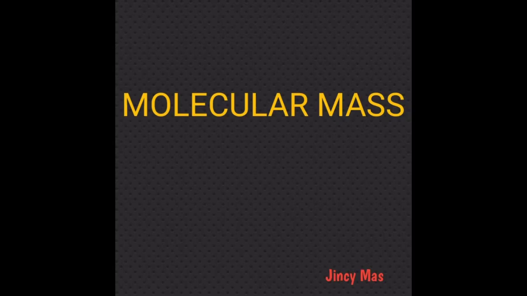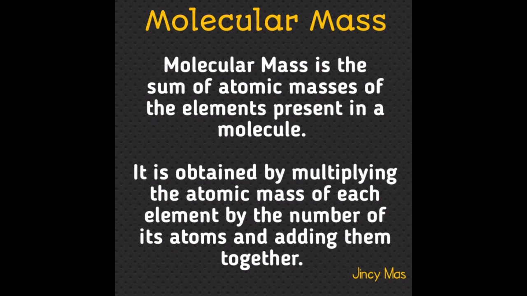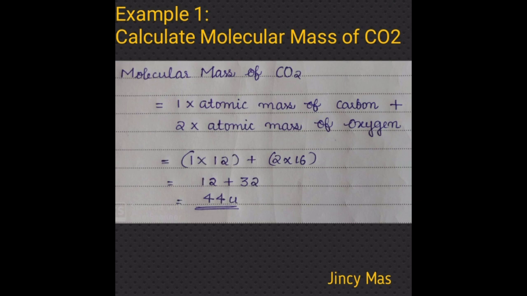Now we will move on with yet another important topic of this chapter, that is molecular mass. So what is molecular mass? Molecular mass is the sum of atomic masses of the elements present in a molecule. It is obtained by multiplying the atomic mass of each element by the number of its atoms and adding them together. You will understand it clearly when we do some examples of calculating molecular mass. We'll proceed with that.